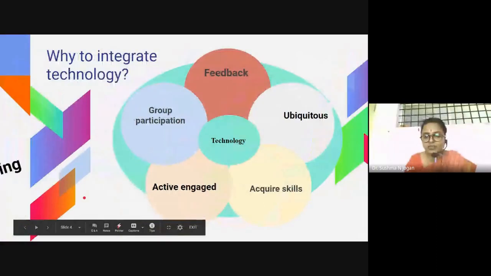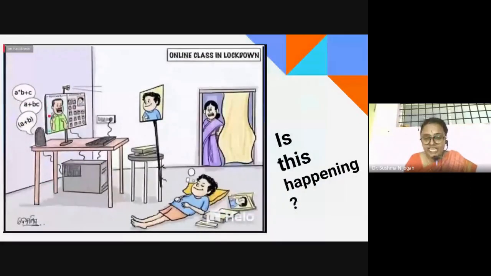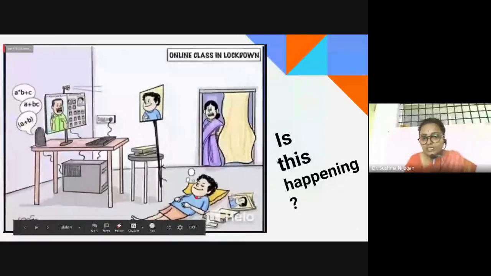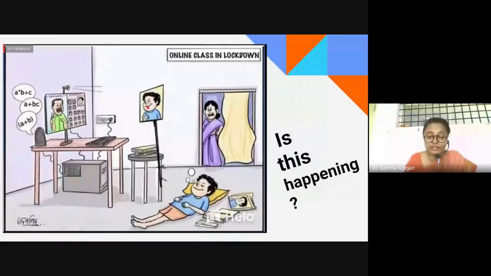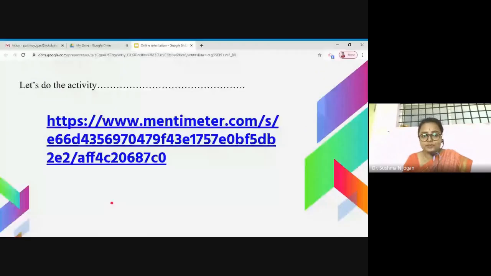Now this is the situation, as I have told: COVID-19 is going on everywhere and online classes are going on. If a teacher teaches continuously without engaging students in activity, students may feel sleepy or drowsy. And they are smart enough: they keep their photo and do whatever they want. This shouldn't happen with us, isn't it? We are teachers, so we should make students remain active throughout the session. That is how we can do it.